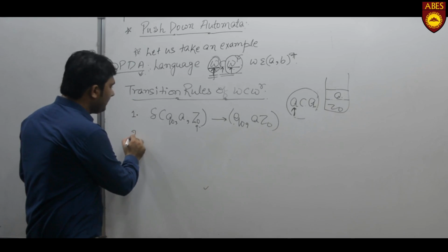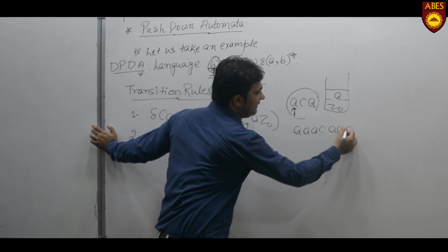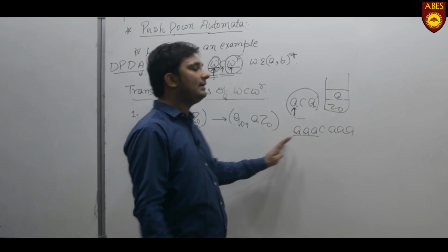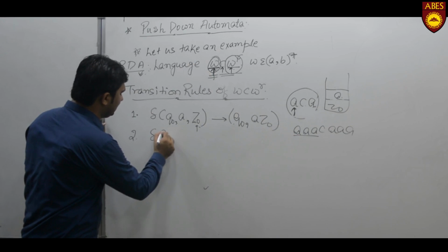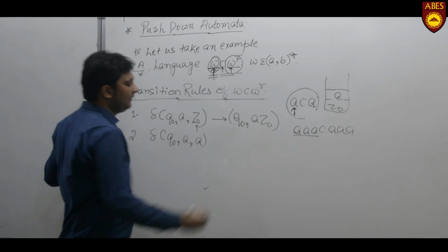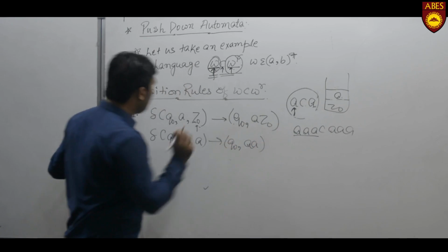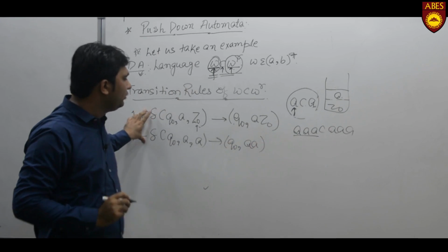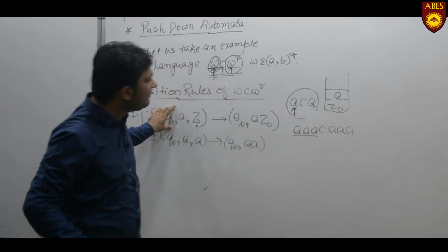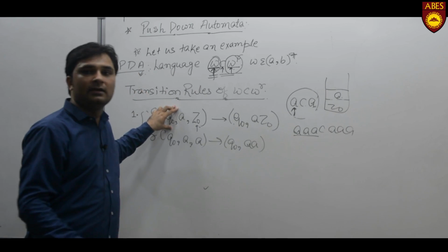Now second rule, if we have to push multiple A's, let us suppose that there is any string of this form. Now we have to push multiple A's after a single A, so we have to use a transition rule Q0 A, top symbol is A, and Q0 double A. So we can say that for the first two rules, first rule is used to push a single A into the stack, and there may be the possibility that W contains multiple A's, then C, then multiple A's.